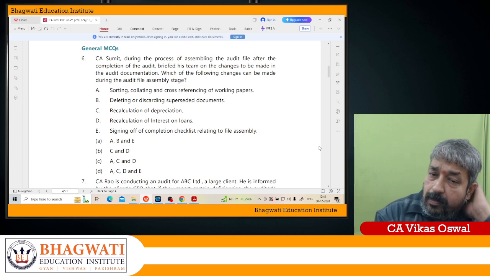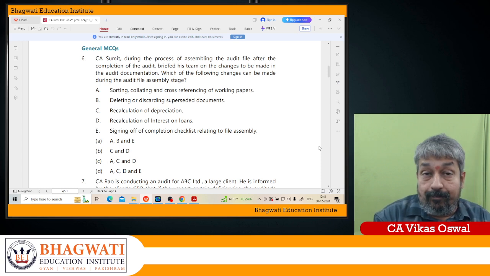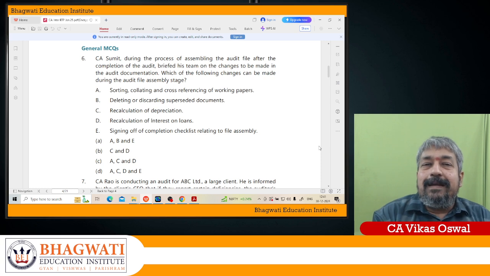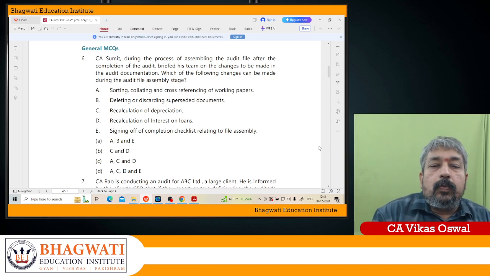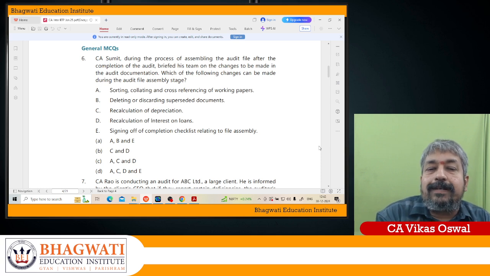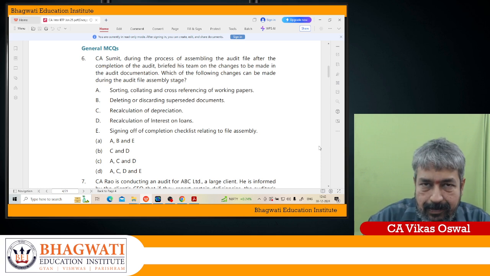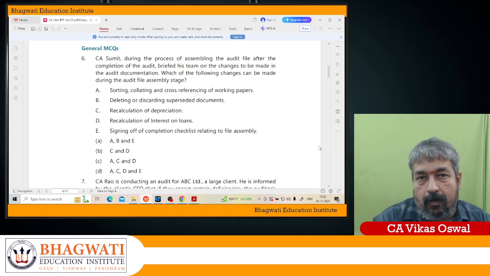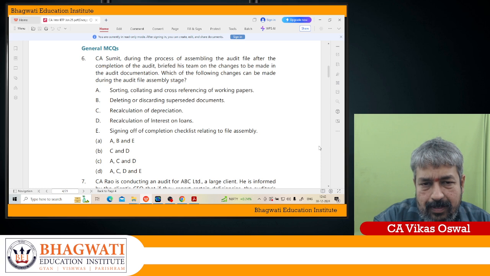SA 230 audit documentation, and also from SQC 1, standards on quality control for firms performing audits and reviews of historical financial information, and other assurance and related services engagements. Okay, so which are the changes which are permitted? That's what it is asking. A, sorting, collating, cross-referencing of working papers. This is more like indexing of working papers. Deleting or discarding the superseded document.